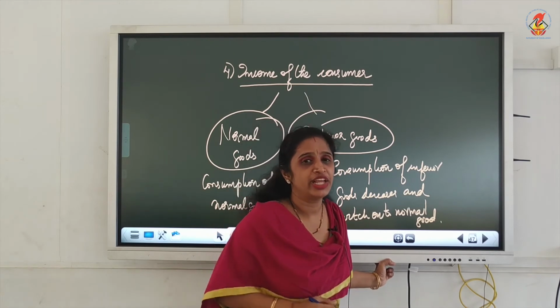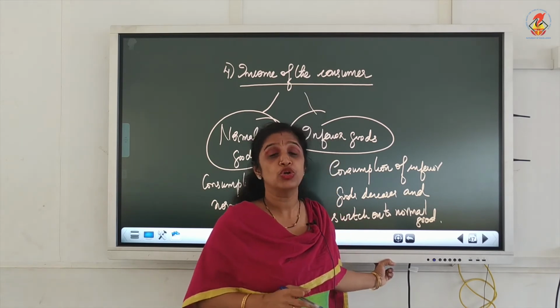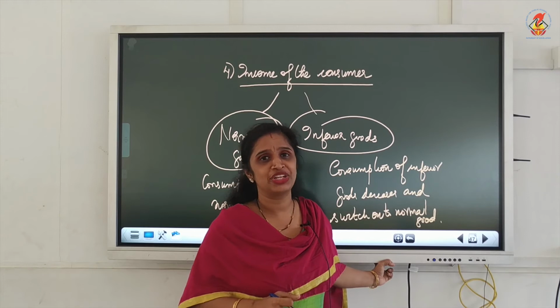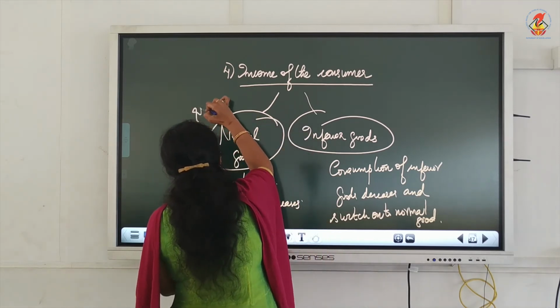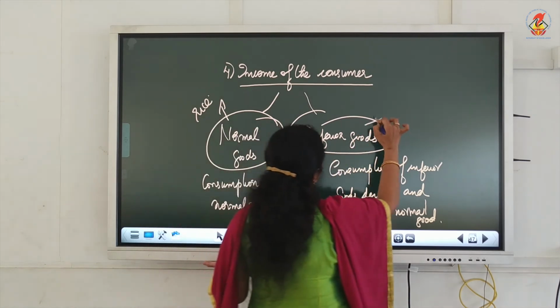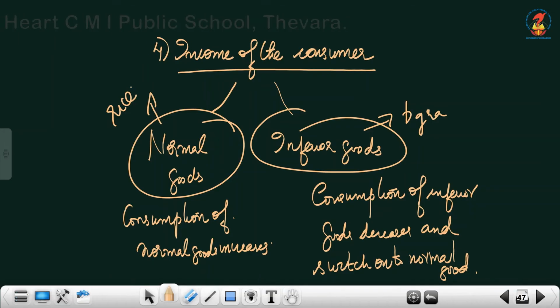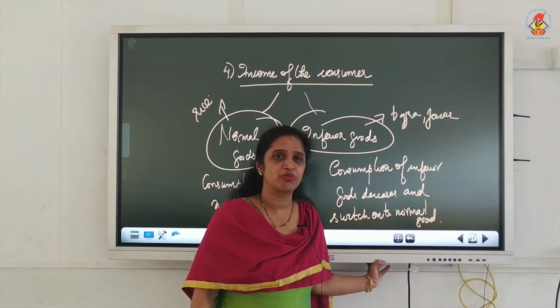We can divide the nature of the commodities into two, normal goods and inferior goods. Now, normal goods we can write as rice. Inferior goods we can write as bajra, jowar, etc. You have learned in class 10 regarding the types of grains, isn't it? Bajra, jowar, maize are all inferior goods. Okay, rice is a normal good.